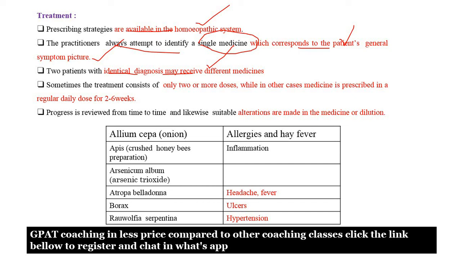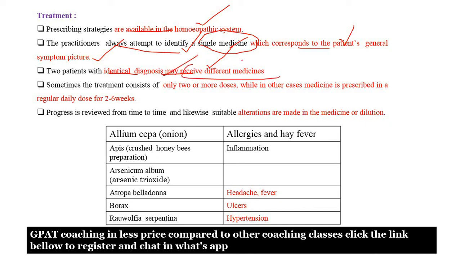They do not give a number of medicines, but try to give a single medicine based on the general symptom picture.